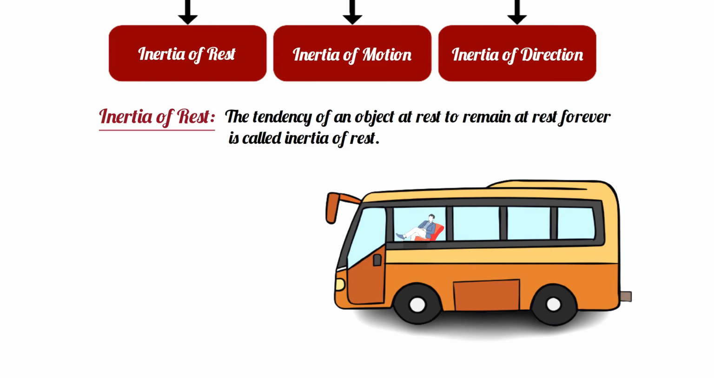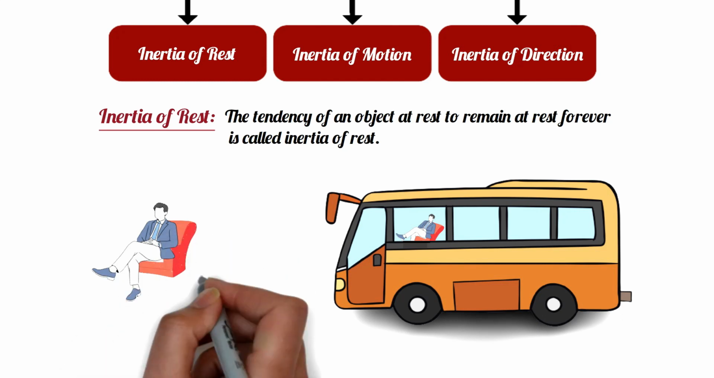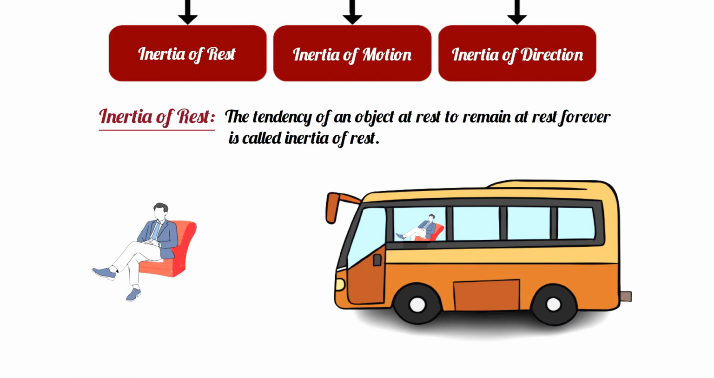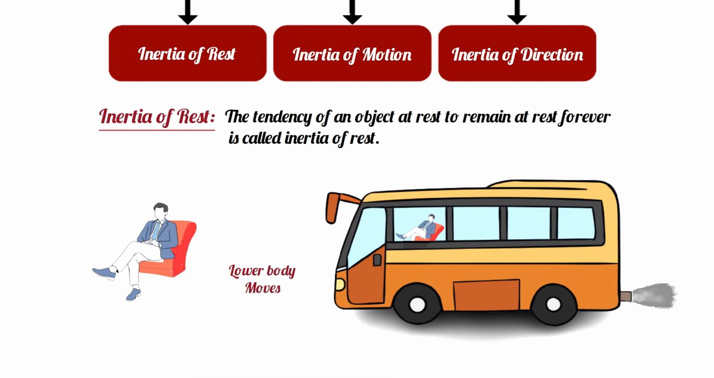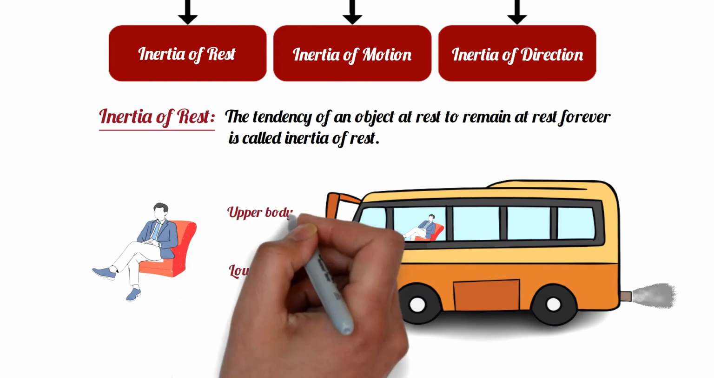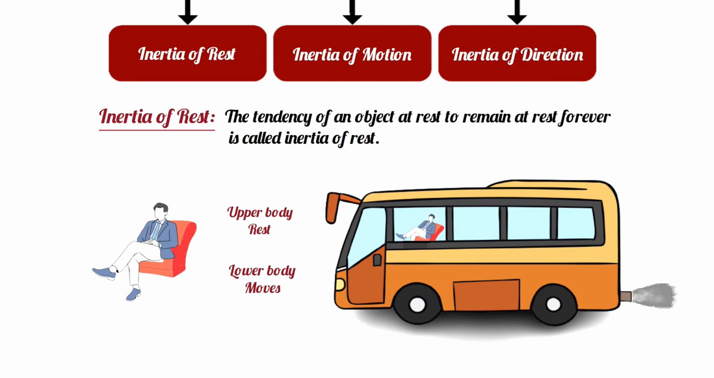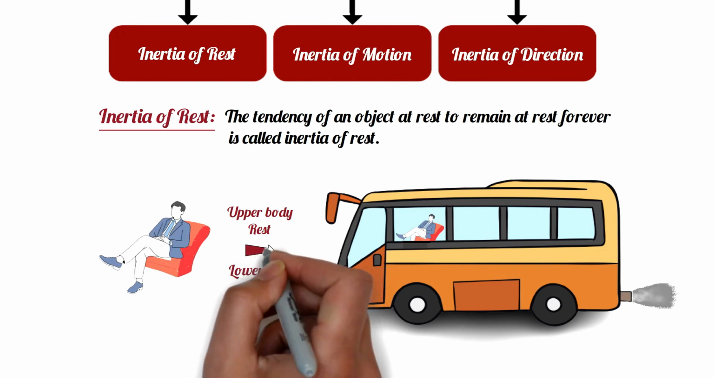When the vehicle is at rest, the passenger's body is also at rest. As soon as the car starts moving, the lower body of the passenger moves in line with the car, while his upper body tries to stay at rest. As a result, the passenger leans backward, in the opposite direction of the vehicle.